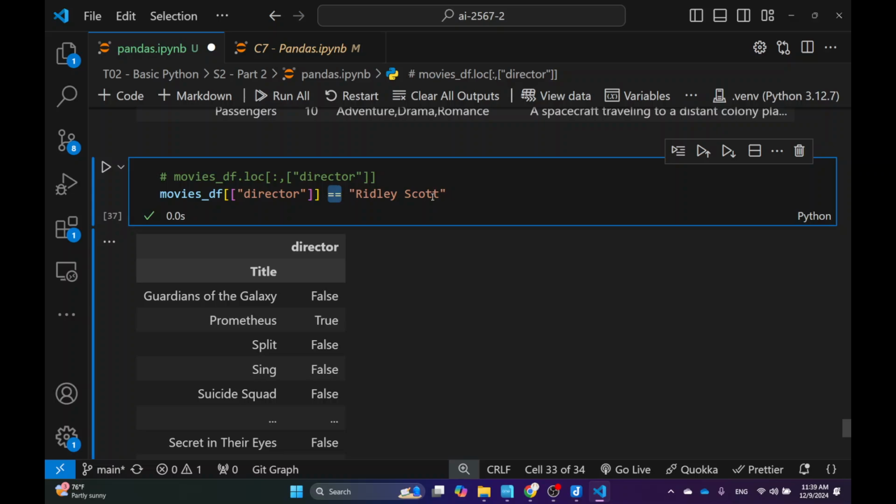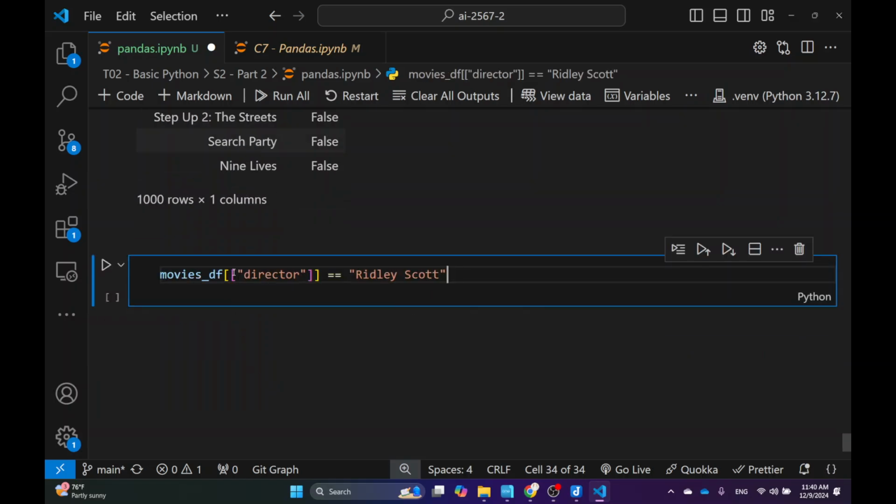So as you might have guessed, I actually want to filter the movies that have Ridley Scott directing, right? This one gives me the answer, but the thing is that I want to use this as the filter into my original data frame so that I can extract only the rows of the movies directed by him, right? That's something that I want to do. But here's the thing, I haven't told you this one yet, but let me show you. I'm going to copy this line and move it back here. There's a difference between this one and this one.